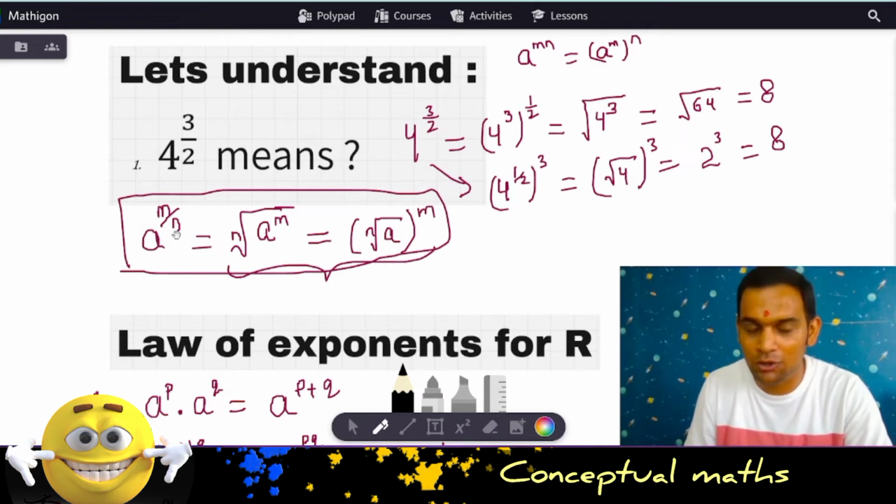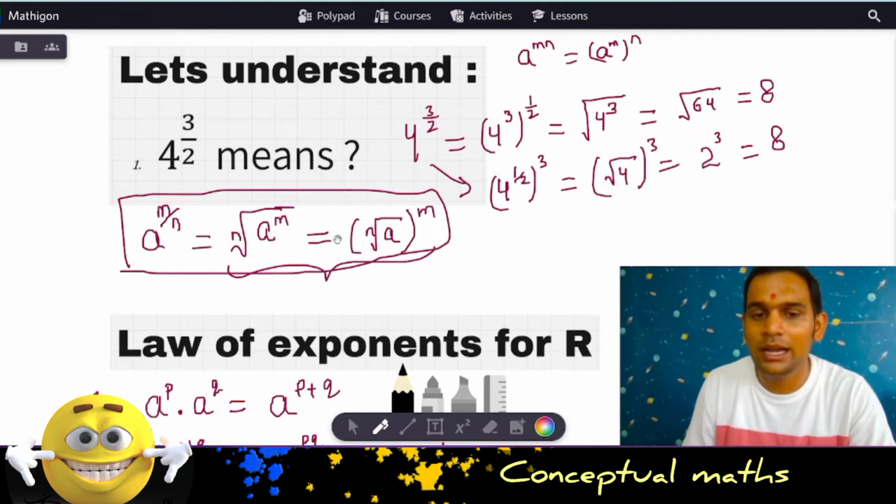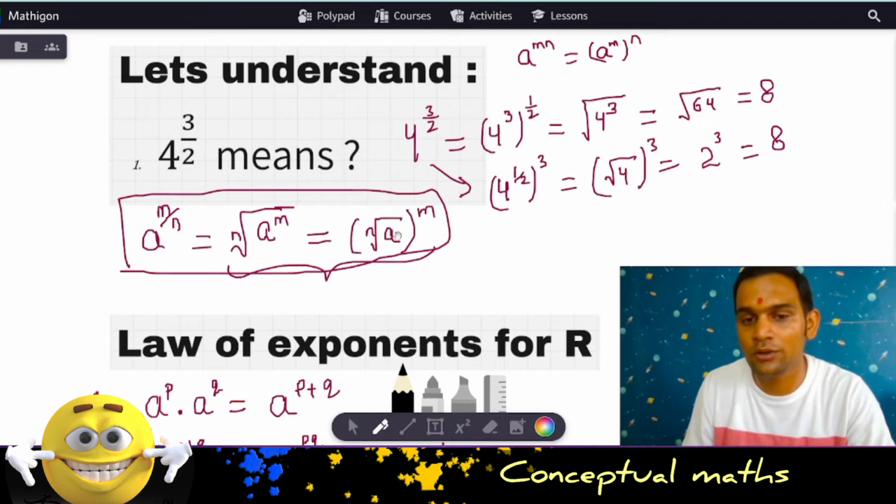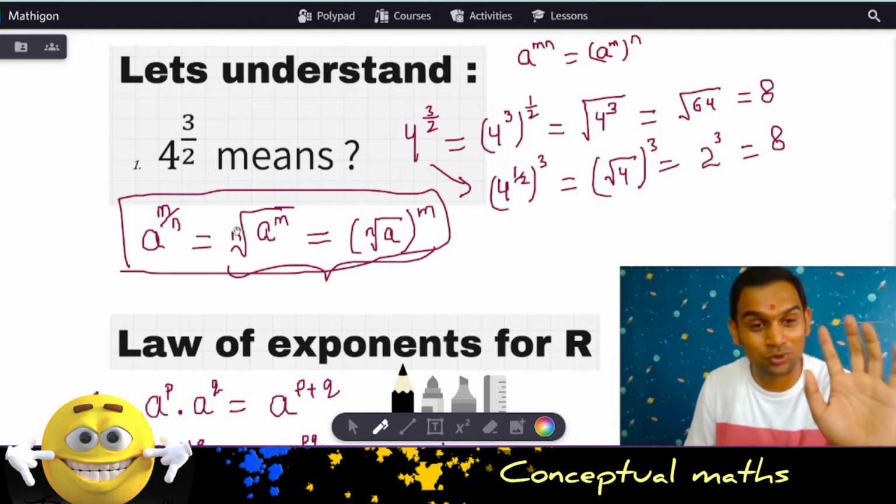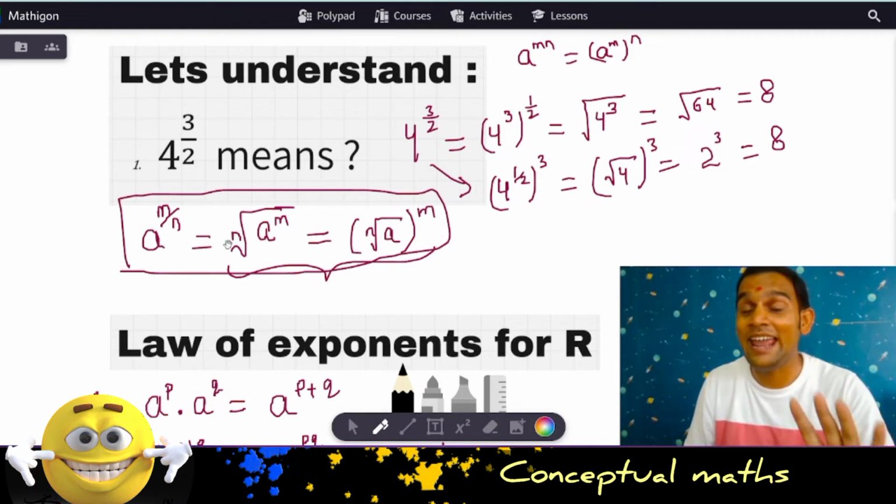So what is the conclusion? a to the power m by n can be written as the nth root of a to the power m, or it can also be written as the nth root of a, whole to the power m. I'm sorry, I have been saying square root. I'm so sorry. This is not the square root. This is the nth root.